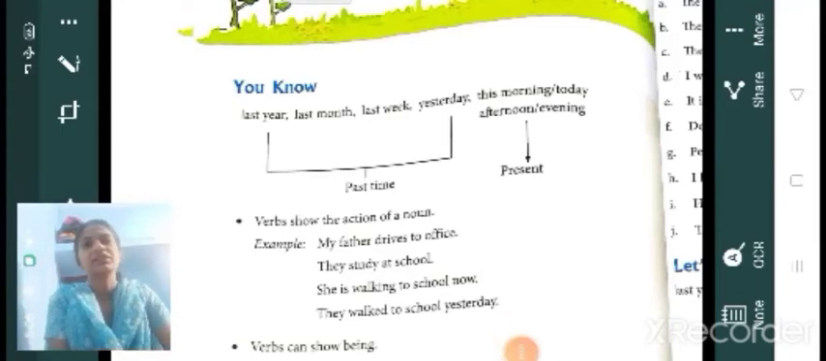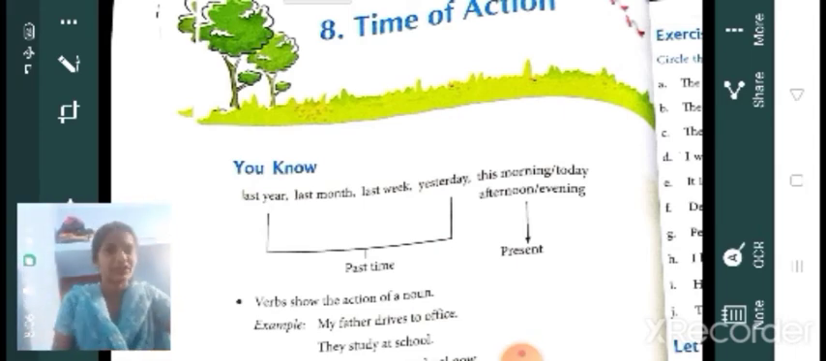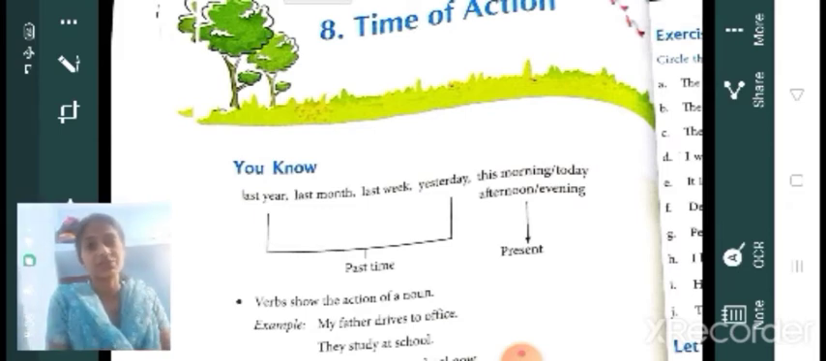Good morning, children. Today we are going to study a new chapter in your English grammar textbook. It's time of action. Time of action is very, very important. What is action? If we are doing something, it's action. Here I'm teaching, so teach is an action. You are listening. It's also an action.